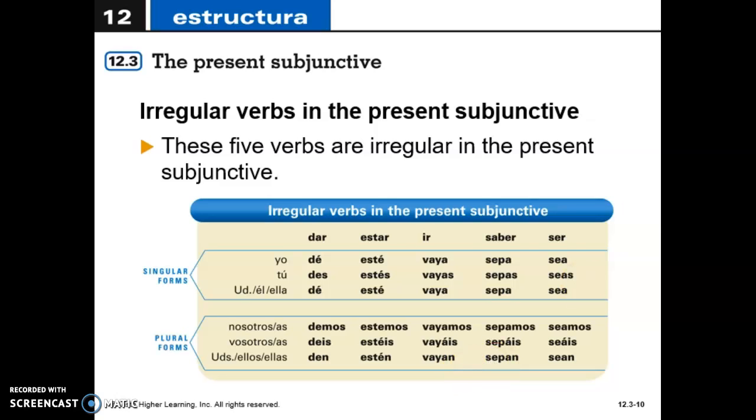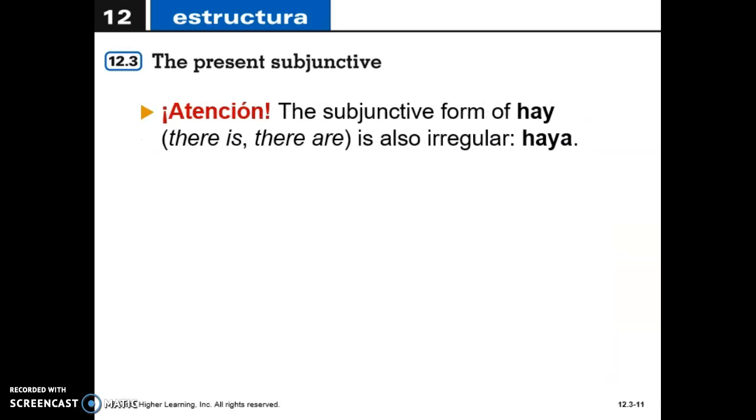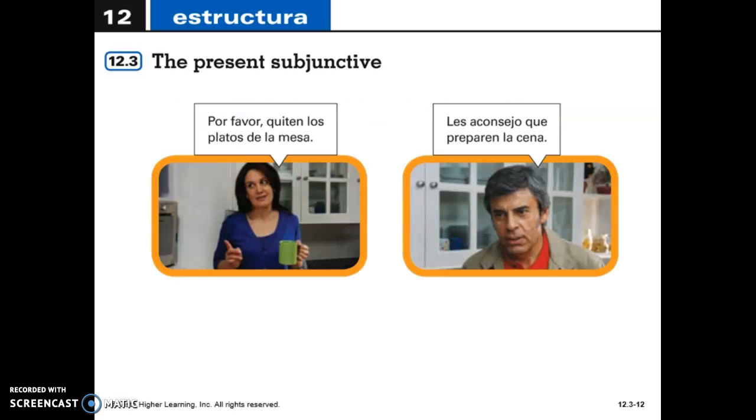Okay, so you're going to see those subjunctive forms in here, and mainly we have tackled how to get this present subjunctive. We haven't really talked about how we are going to use it, okay? So I want to give you a couple of examples so you have a clearer idea how to use this. Just in here, before we go to the examples, remember that the subjunctive form of hay is going to become haya. And finally, here we have a couple of examples.